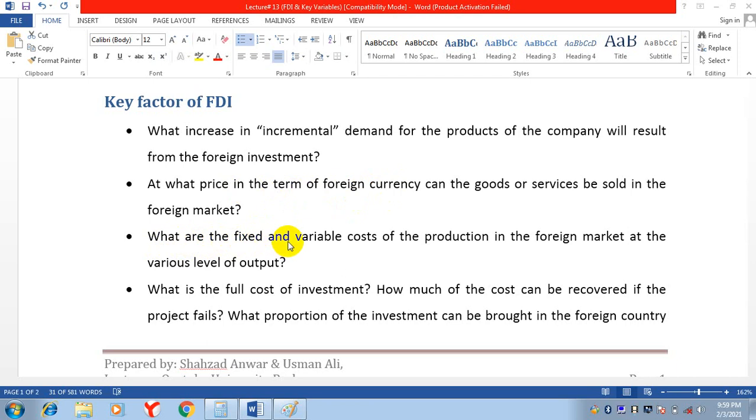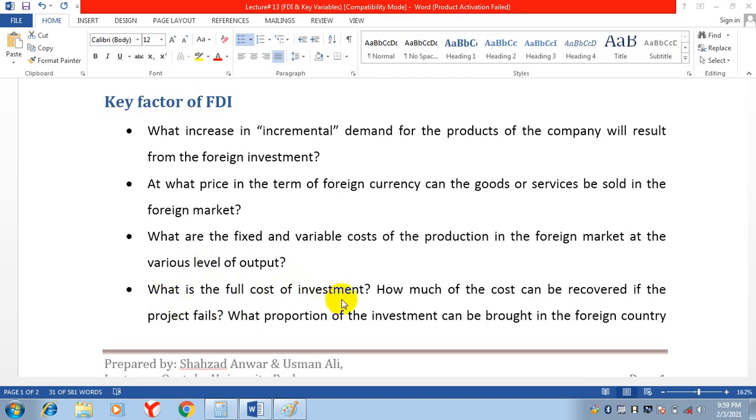What are the fixed and variable costs of production? What is the fixed cost of production? What is the variable cost of production at various levels of output? Various levels of output means small scale production, medium scale production, and large scale production. If small scale production, fixed cost will be low, variable cost will be low. If medium scale production, fixed cost will be medium, variable cost will be medium. If large scale production, you need a huge sum of fixed cost and variable cost.